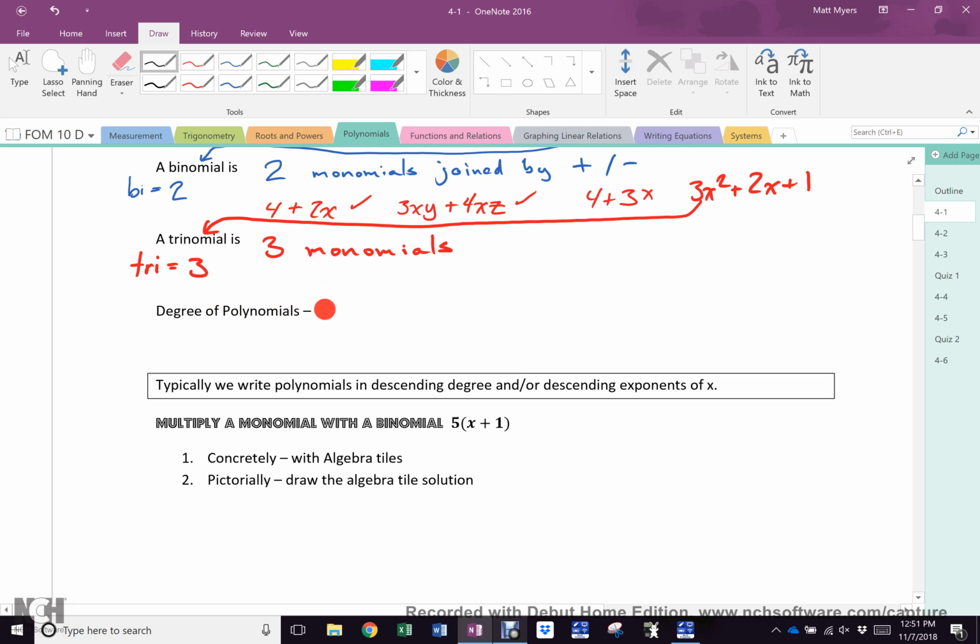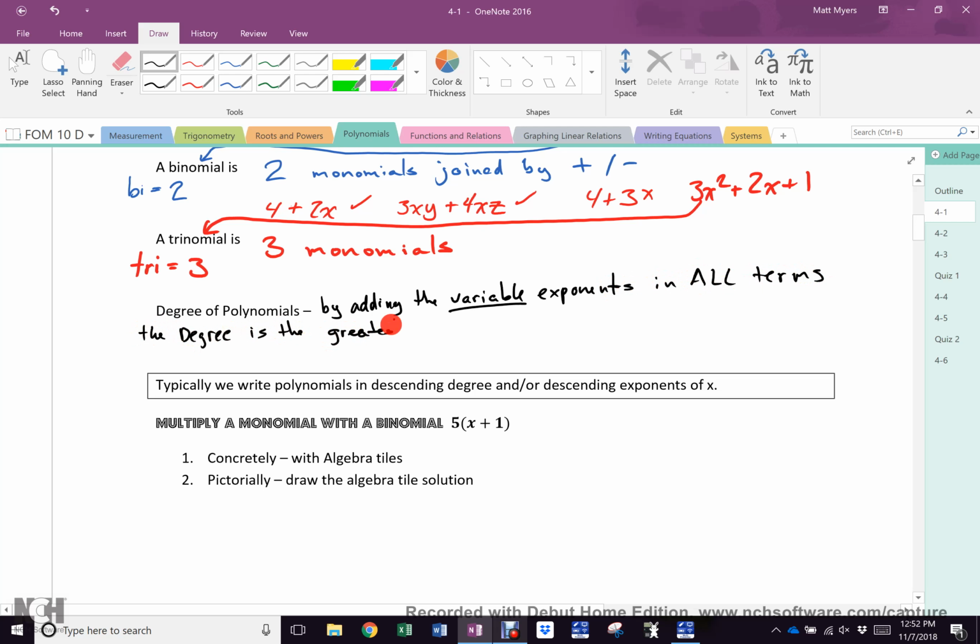You find the degree of polynomials by adding the variable exponents in all terms. The degree is the greatest sum.